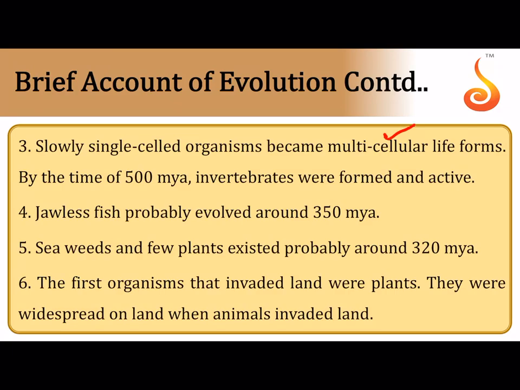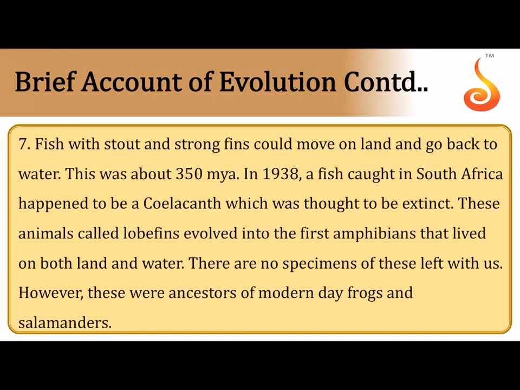Slowly, single-celled organisms became multicellular organisms. By 500 million years ago, invertebrates were formed. Jawless fishes, of which we have only one representative today called Cyclostomata, probably evolved as early as 350 million years ago. Seaweeds, the earliest algae, and a few plants existed 320 million years ago. The first organisms to reach land were plants, the land vascular plants, and then later animals moved on to land. Then fishes came which had stout and strong fins.